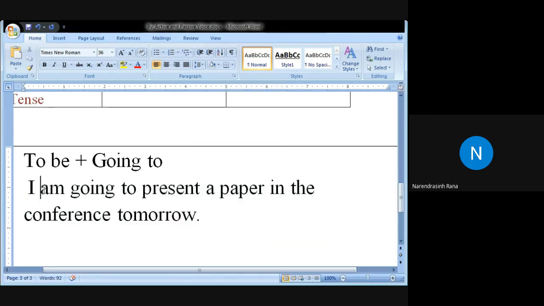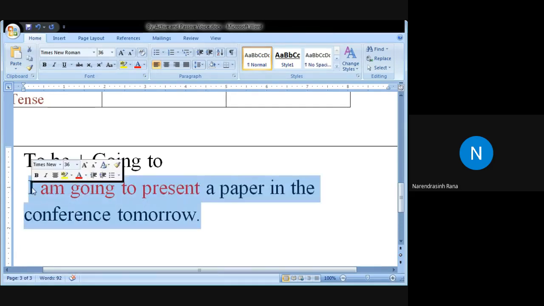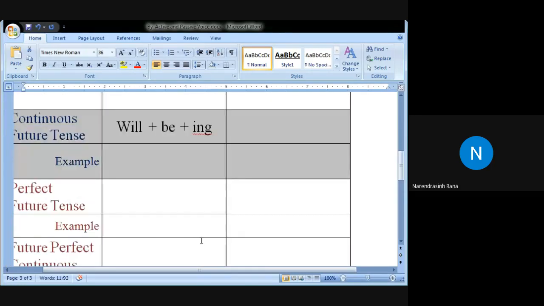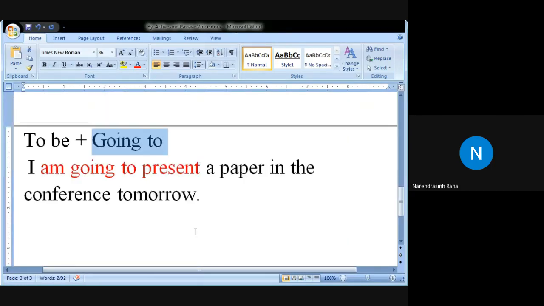So now you can see here that am, the to be, is used. It is present tense, the to be, and going to. So to be plus going to, and this is the main verb form. This is also a verb in the present, V1, but this indicates, see, tomorrow, future tense. I am going to present a paper tomorrow. Okay, in the same way, Tirth has given the example that we will be going to market. So going is used, and go as a main verb is also possible: we will go to the market or we will be going to the market. Okay, Tirth, you missed be.